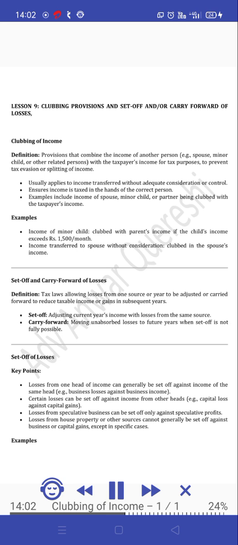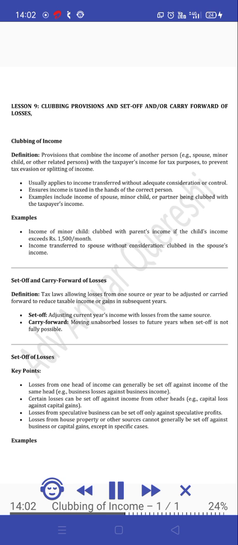Usually applies to income transferred without adequate consideration or control. Ensures income is taxed in the hands of the correct person. Examples include income of spouse, minor child, or partner being clubbed with the taxpayer's income. Income of minor child is clubbed with parent's income if the child's income exceeds 1,500 rupees per month. Income transferred to spouse without consideration is clubbed in the spouse's income.